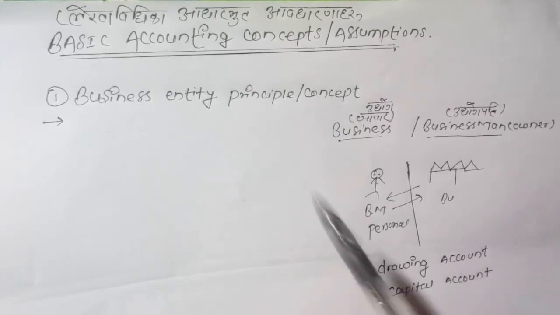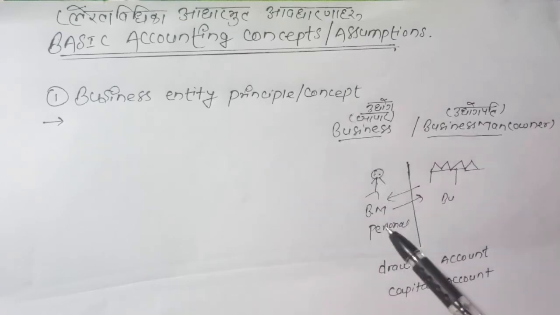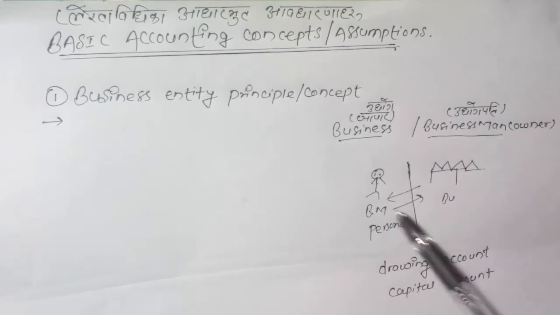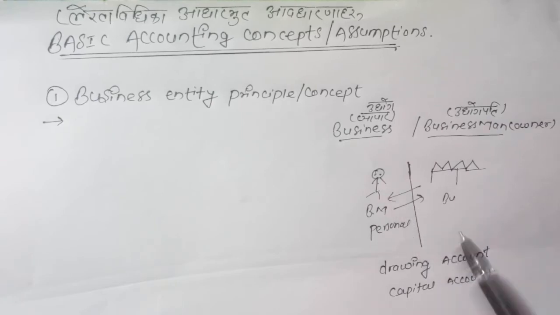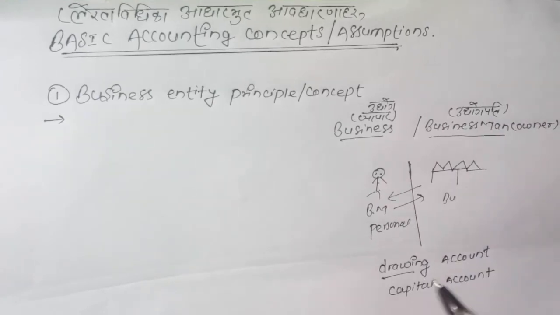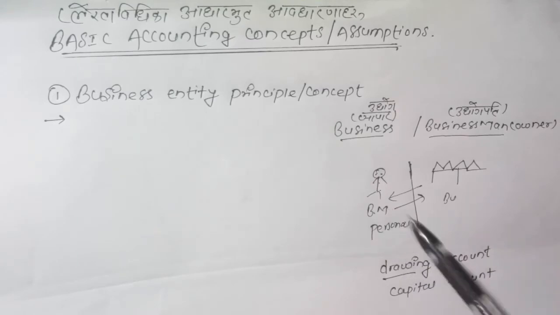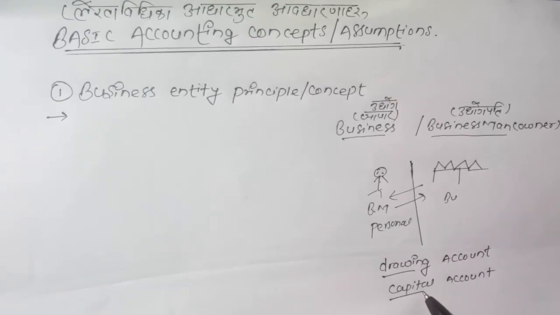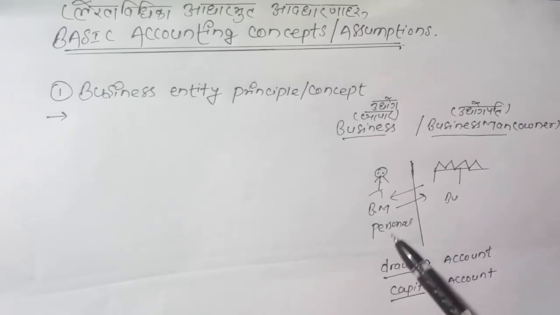This is the main theme of the business entity principle. These two are distinct identities, and whatever financial transaction occurs should be recorded under these.